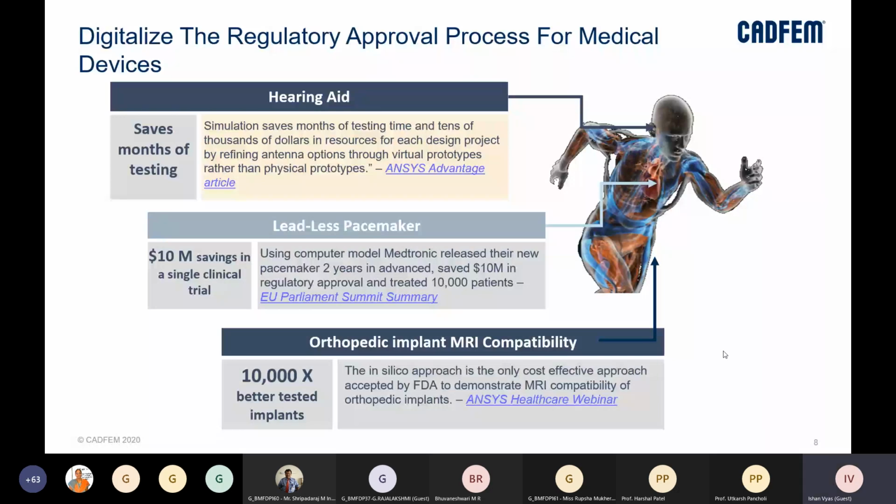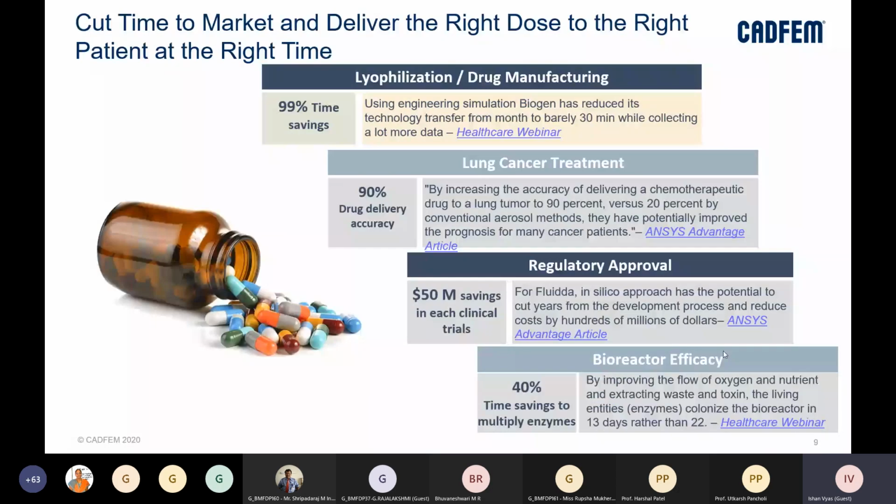So apart from the regulatory perspective, as I said already, we are cutting time to market and delivering the right dose to the right patient. Right? So if I talk about drug manufacturing from a lyophilization perspective, there has been a 99% time saving. This comes from Biogen, which reduced the technology transfer from months to barely 30 minutes while collecting a lot more data, right?